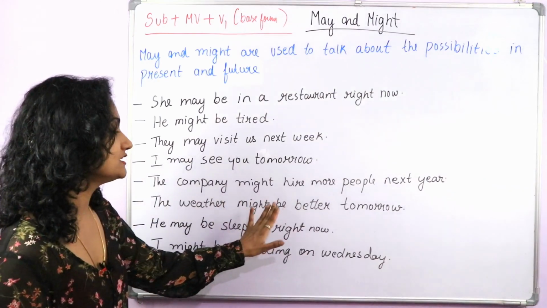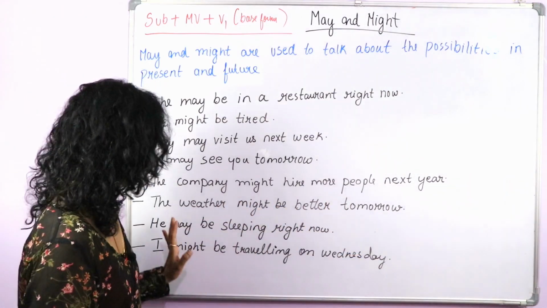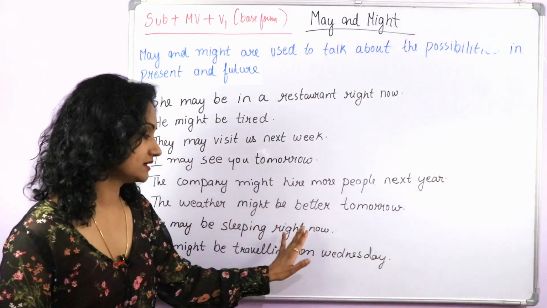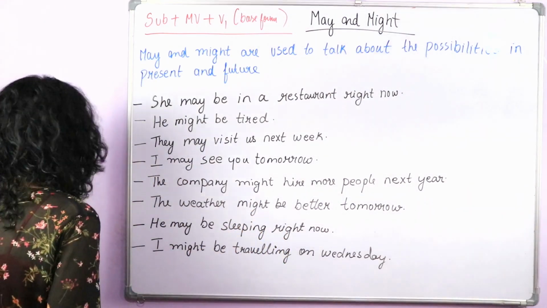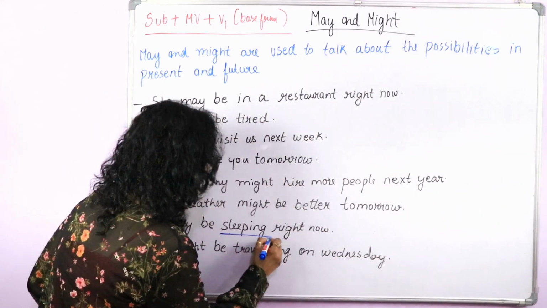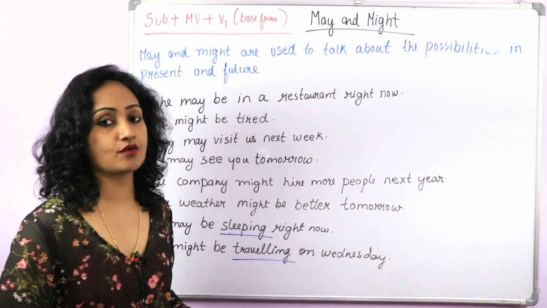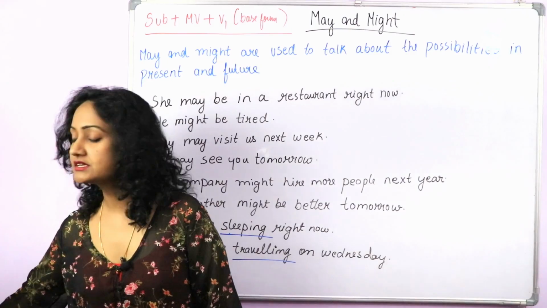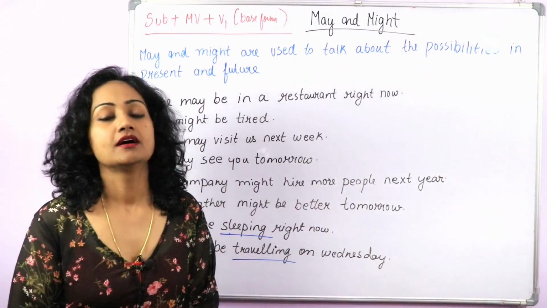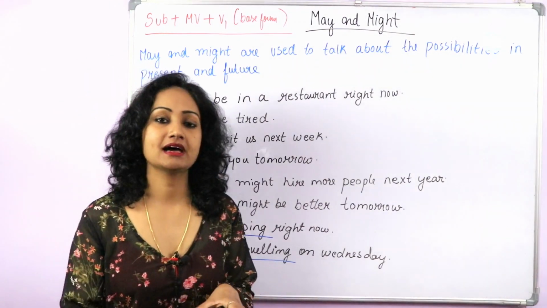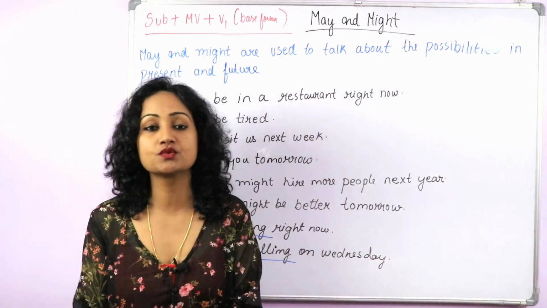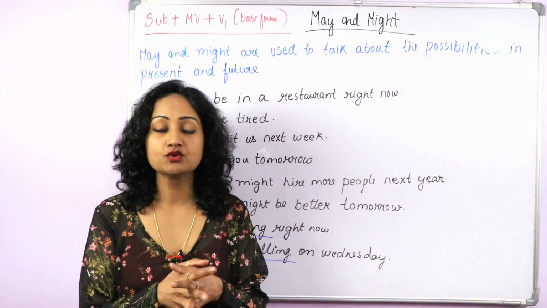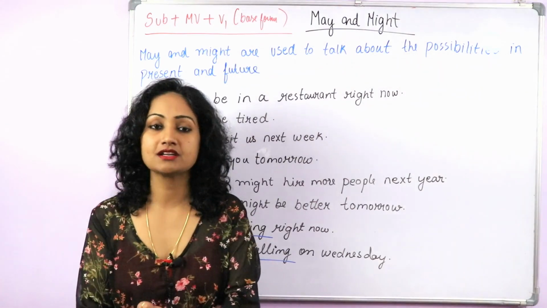The weather might be better tomorrow. He may be sleeping right now. Okay, so just look at these two sentences here. I have used may be with the continuous form of the verb, so we can use it like this as well. When you think that an action is going on, when you are sure about it, that right now this action is going on, that time you will use present continuous tense.